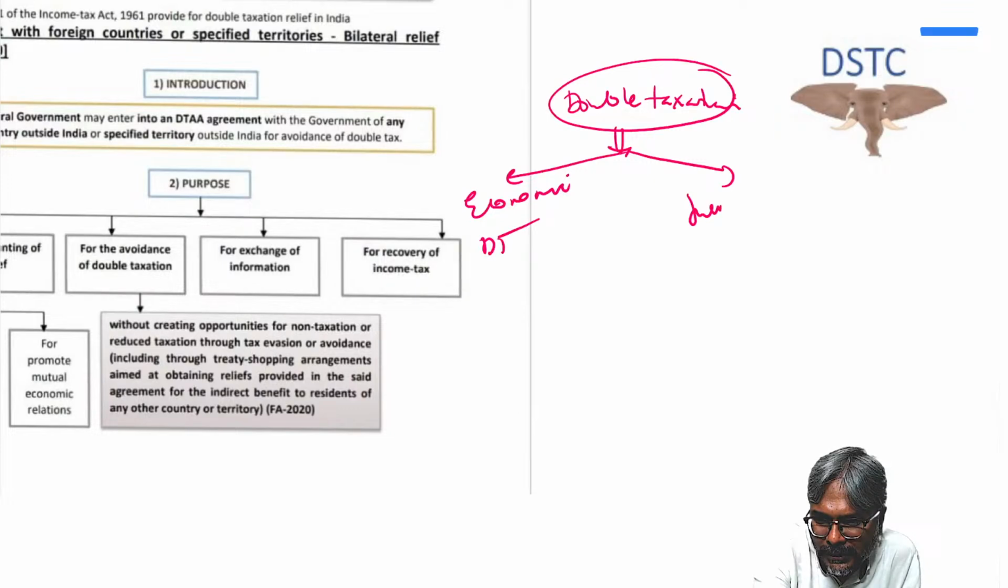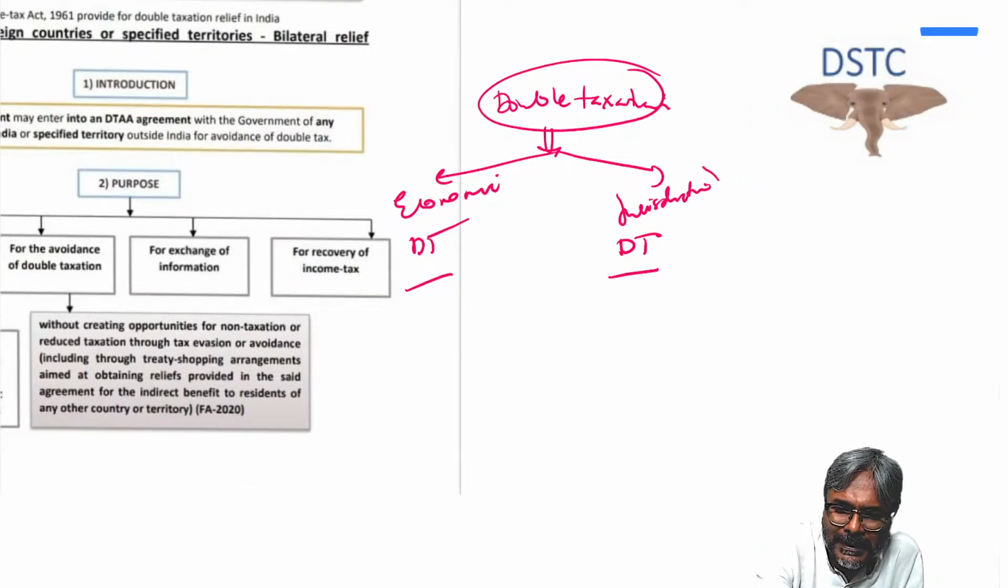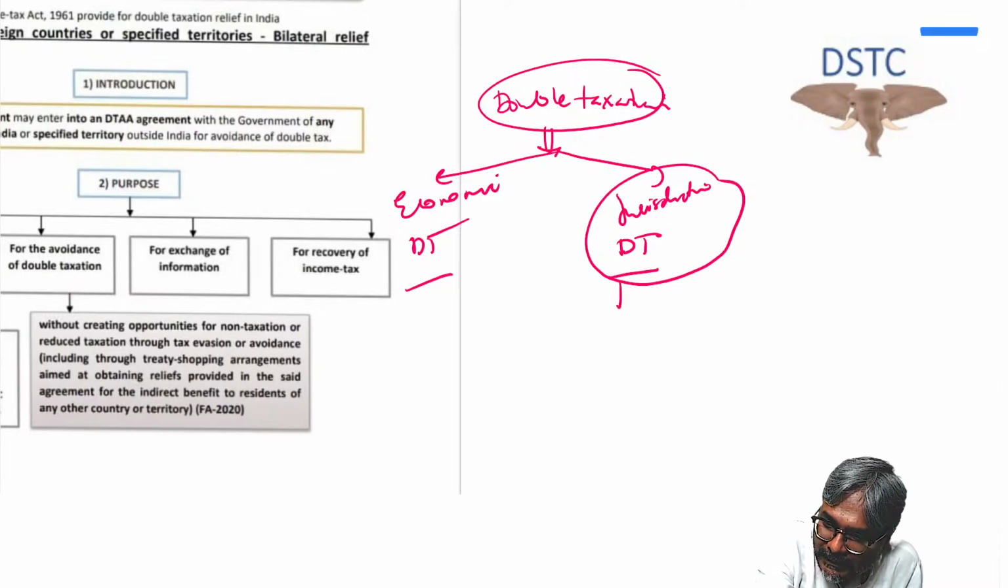Now juridical double taxation happens when the income is taxed twice. When it happens, always start your answer writing theory with this one, not with that one, because I understand that many of you will goof up.